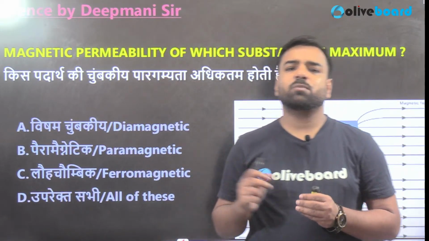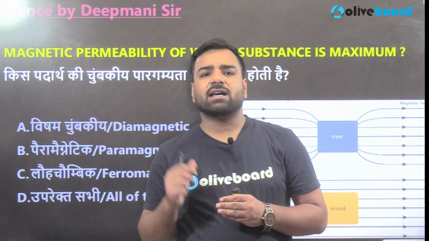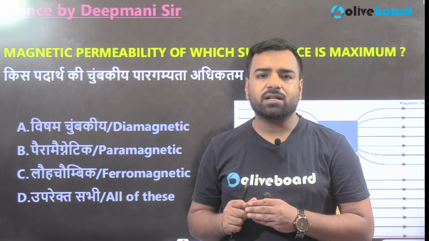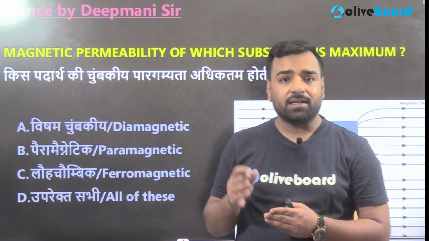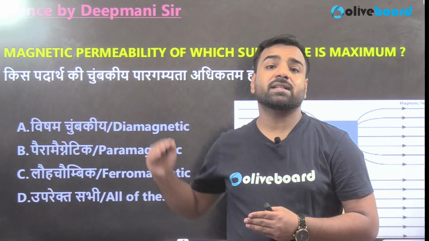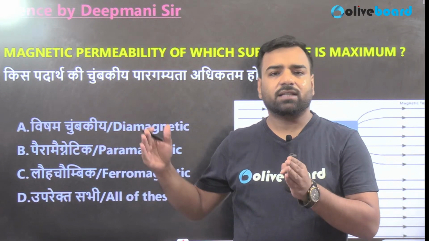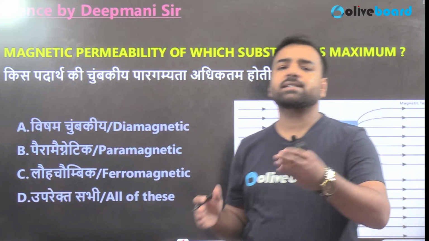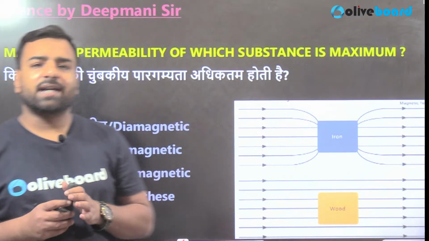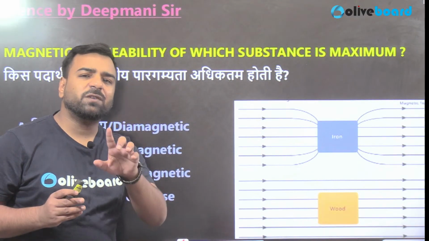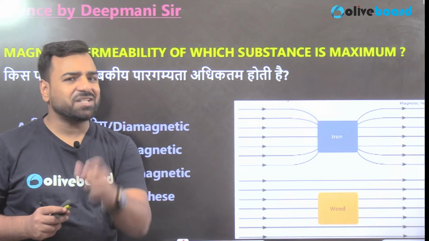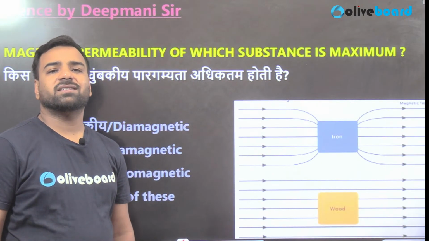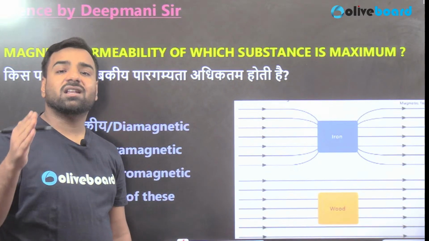So guys, it's basically the property of the substances. Let's say I ask you about plastic. If I place plastic in a magnetic field, will it generate magnetism? Obviously not. But if I place copper, silver, or iron, they will develop magnetism. But what level of magnetism is developed? That's a different point. Diamagnetic and paramagnetic substances develop feeble magnetization. But the strongest magnetization, in the direction of the magnetizing field, is in ferromagnetic substances, and here iron and alnico are all included.